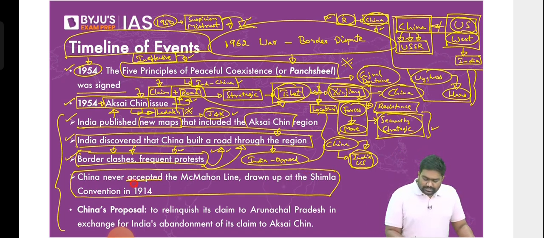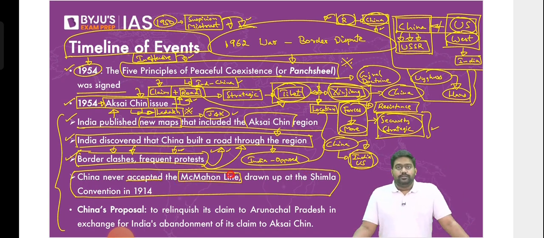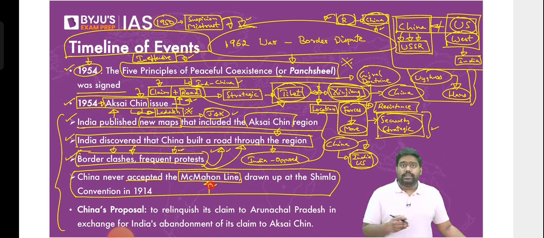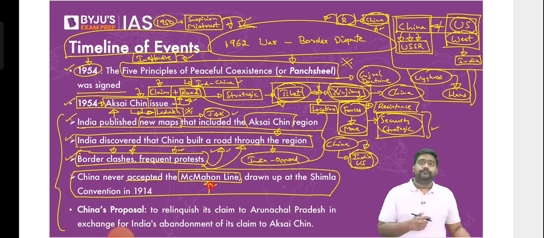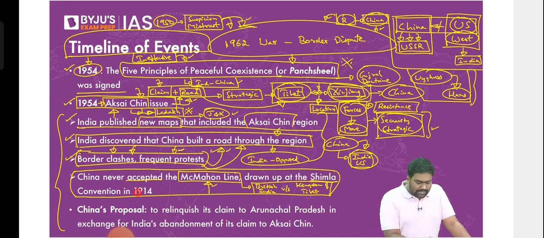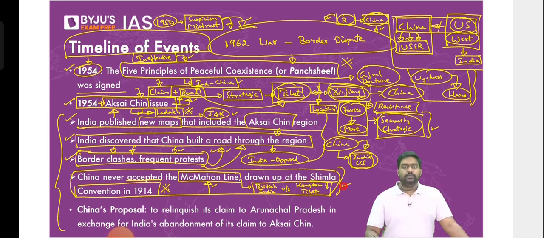China came up with another challenge. Now it brought up the issue of the McMahon line. The McMahon line was recently in news just a couple of days ago. Right? The US Senate has adopted a resolution recognizing the McMahon line as the boundary between India and China, right, in the Arunachal sector. So the McMahon line, which was drawn by the McMahon Commission, it was drawn between British India and the then Kingdom of Tibet. These are British era boundaries that have been drawn through the Shimla Convention of 1914. Please remember this point. It's very important.